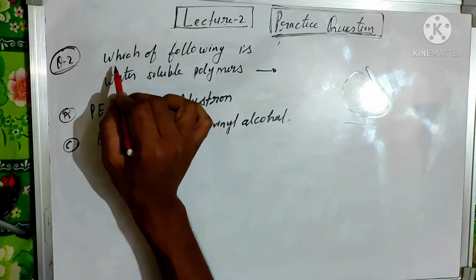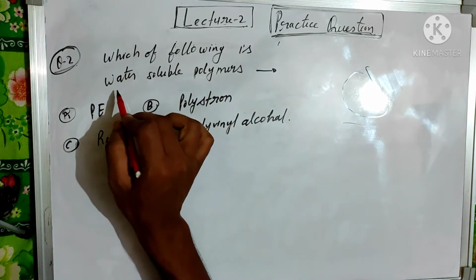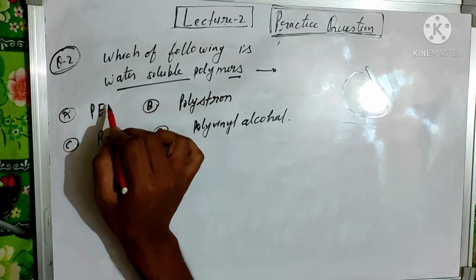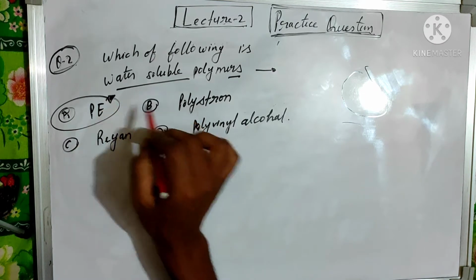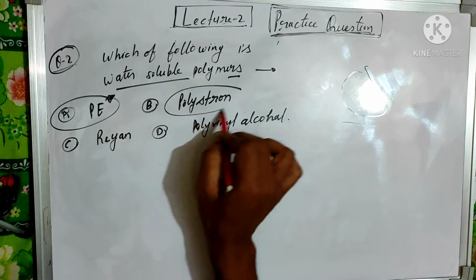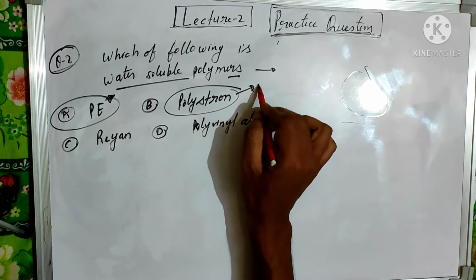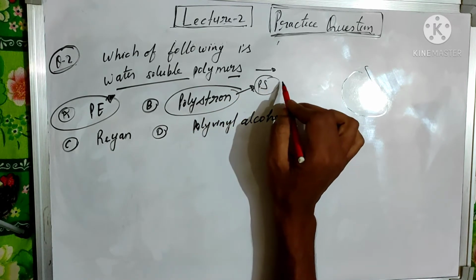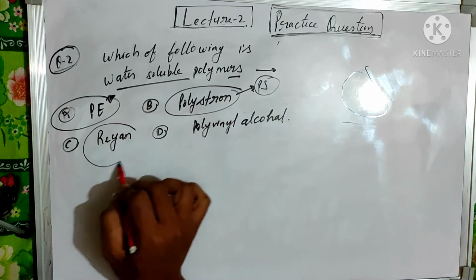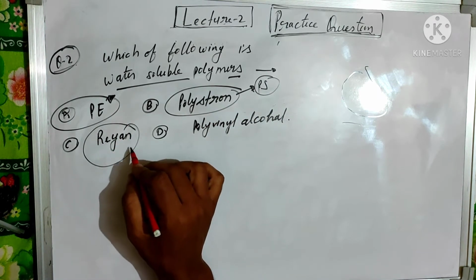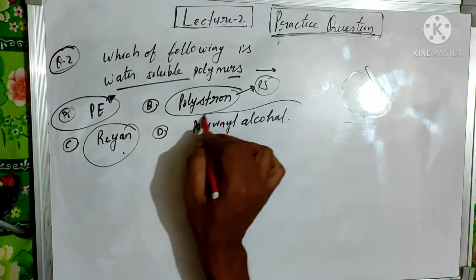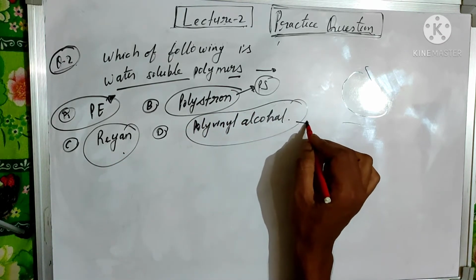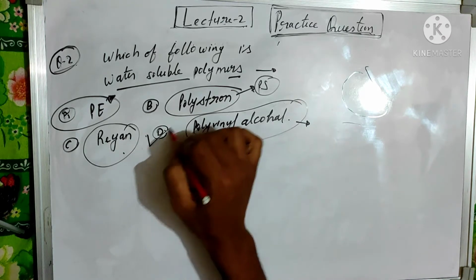Question number 2. Which of the following polymers is a water soluble polymer? Option A, polyethylene. Polyethylene is a synthetic polymer which is not water soluble. Similarly, polystyrene, which is also not water soluble. Rayon is the trade name of cellulose acetate, which is also not a water soluble polymer. Polyvinyl alcohol is the water soluble polymer. So option D is correct.